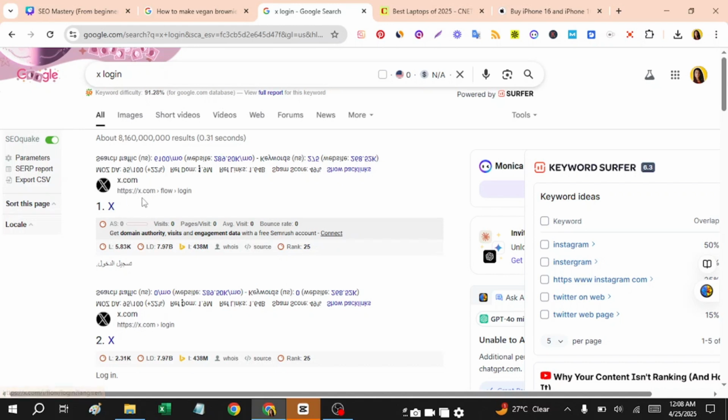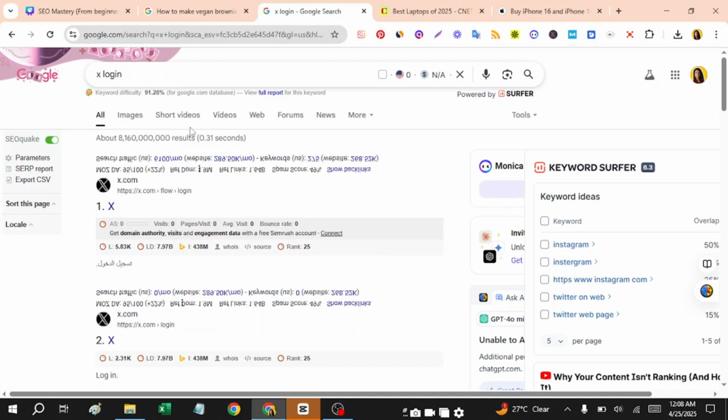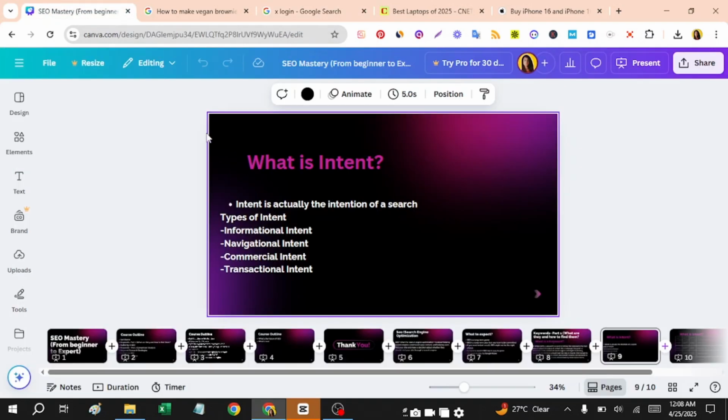Here I get to see that I can log in directly on this website. The word navigational itself tells you that you want to navigate to something, right? So if you want to log in on Instagram, you can search Instagram login, because you want to navigate to that website.